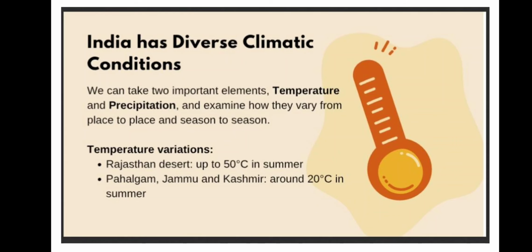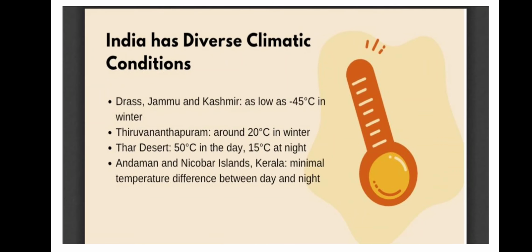And if you go to Jammu Kashmir, Dras, these areas in Ladakh, there the temperature in summer is around or below 20 degrees Celsius. Dras has as low as minus 45 degrees Celsius in winter time. I'm not talking about summer, we are talking now about winter. So in winter, the lowest temperature goes in Dras, which is now in the Leh and Ladakh area.